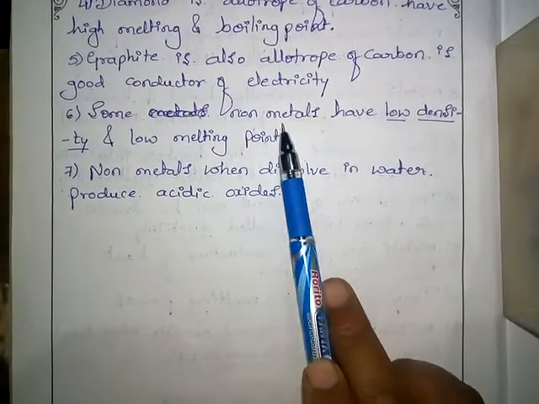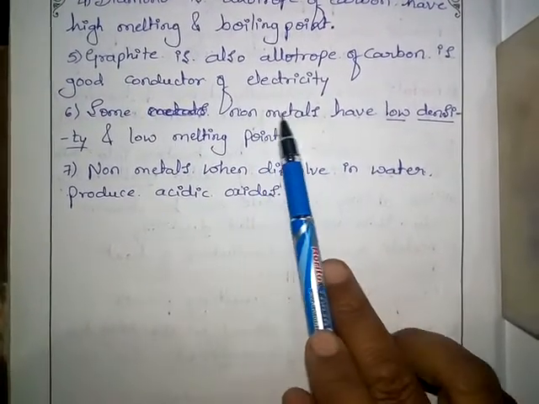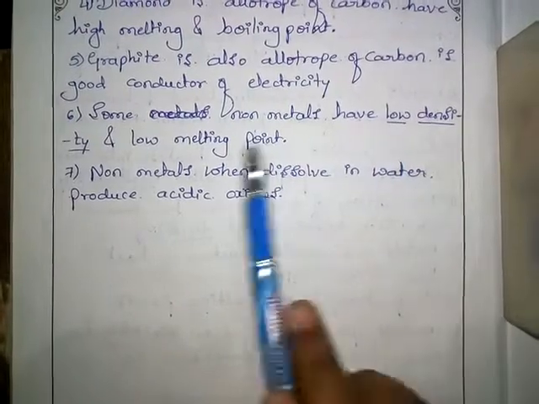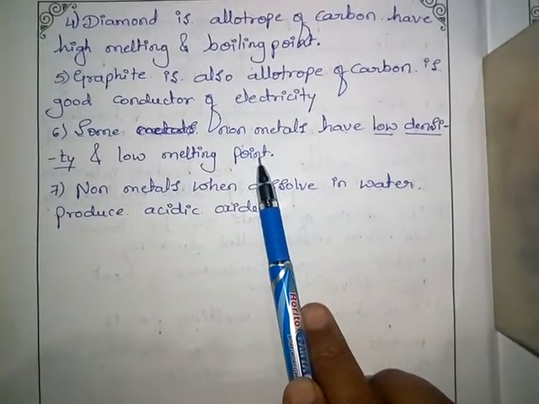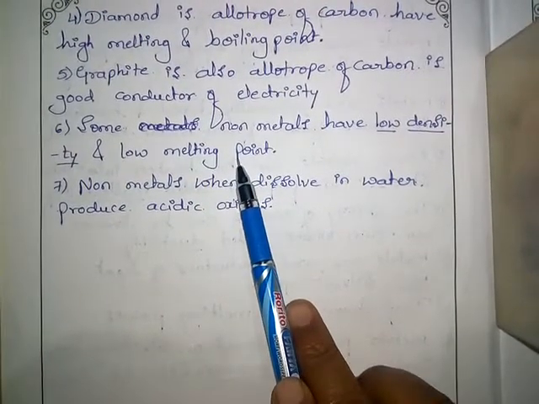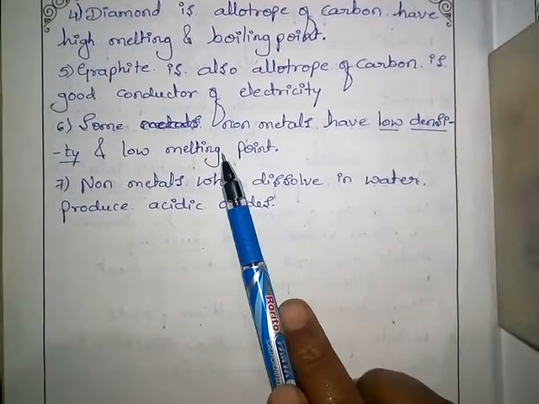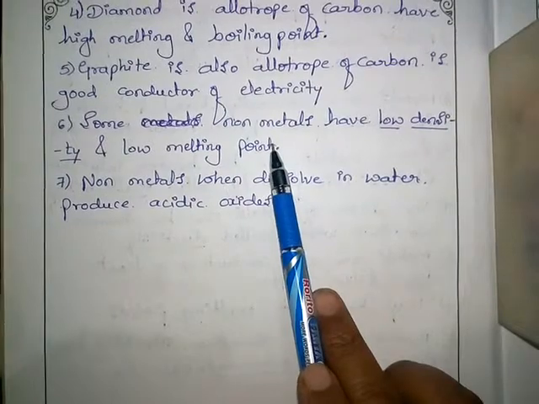Some non-metals have low density and a low melting point. Not all non-metals, but some. Low melting point means it needs less heat to become liquid.